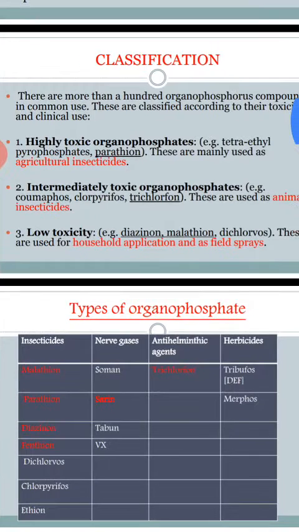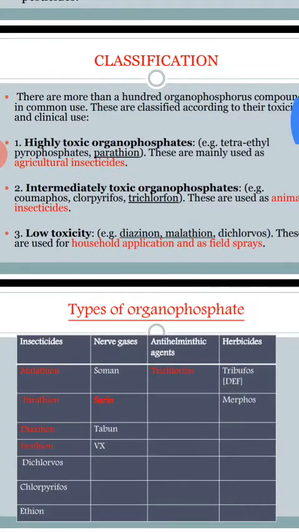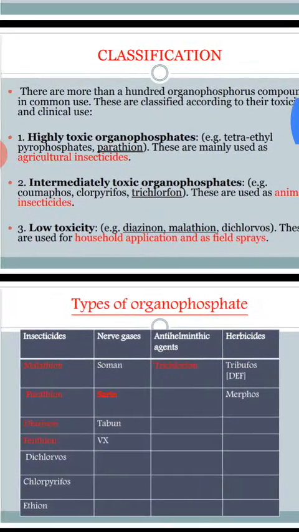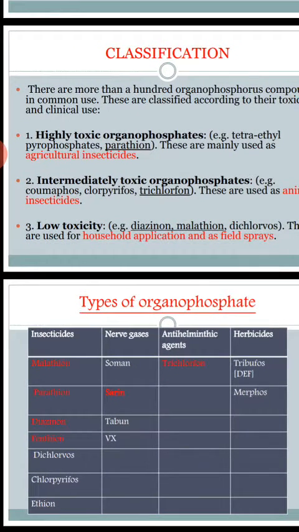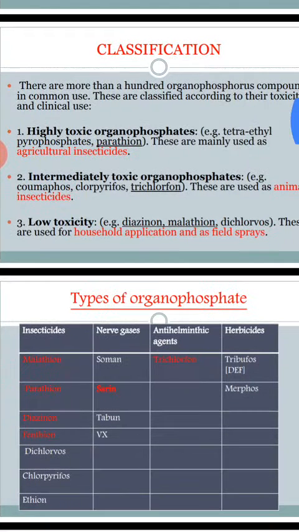Next, based upon toxicity, these organophosphorus compounds are classified into highly toxic, intermediate toxic, and low toxic. Highly toxic drugs are parathion and pyrophosphates. Generally they are used as agriculture insecticides, sprayed in the agriculture field. Next is intermediately toxic organophosphates, for example chlorpyrifos and trichlorophane. These agents are majorly used as animal insecticides, like for killing rats.